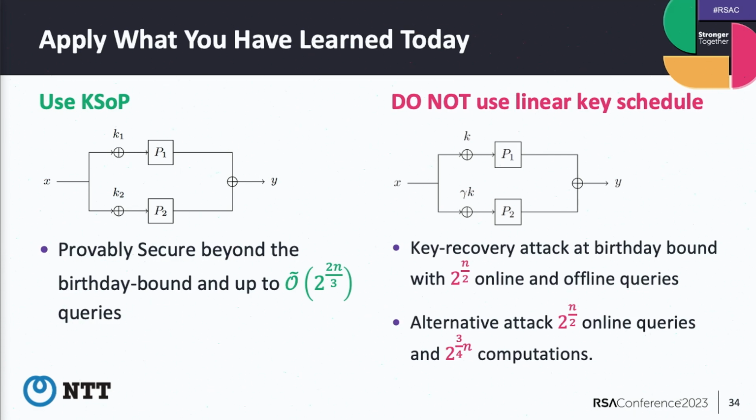Maybe too many questions. Yeah, for example, it's very interesting. If we use P2 as P1 inverse, that is another try, another paper for next year, CT-RSA 24. It's nice. There is a possibility we have a trivial attack, but of course there is also a possibility that we can't find an attack. Okay, thank you.